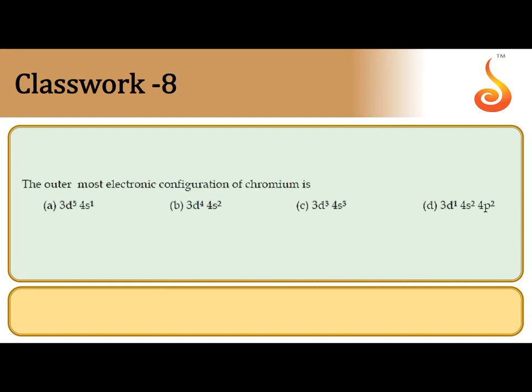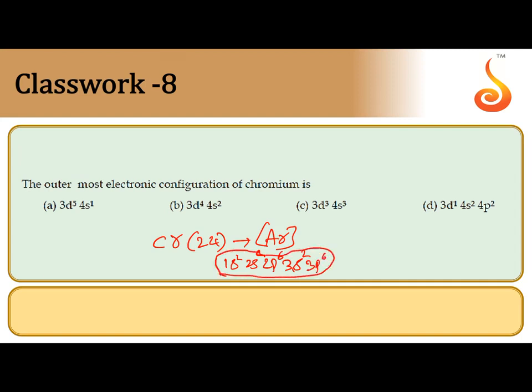The outermost electronic configuration of chromium. Chromium has atomic number 24. Up to argon: 1s2, 2s2, 2p6, 3s2, 3p6. So instead of writing this electronic configuration, we can put argon in the bracket. After that, electron enters into 4s, then 3d. So 4s2, 3d4 should be the electronic configuration of chromium.